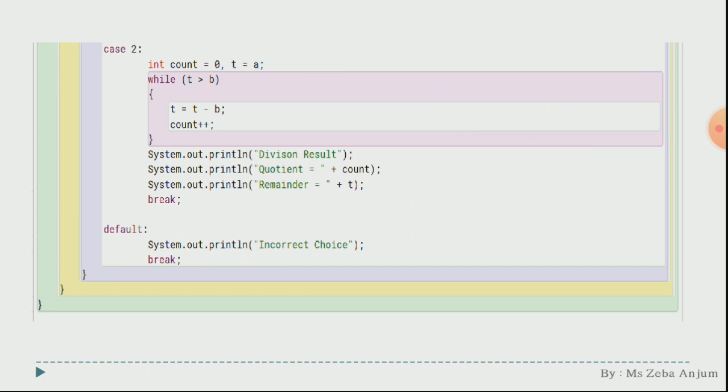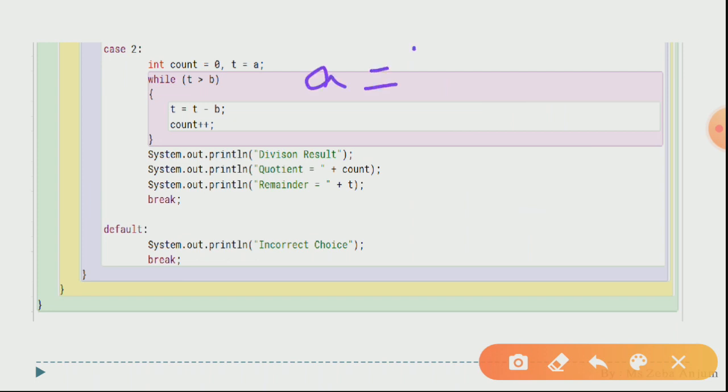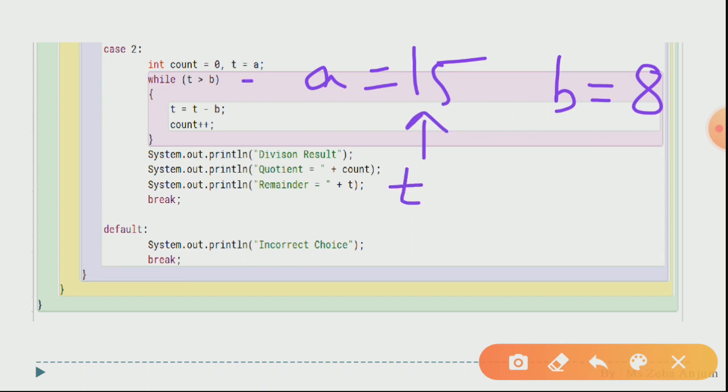Now let us try to take another example for executing this case too. Let us take a equals to 15 and let us take b equals to 8. Okay, now this 15 will also be stored in your t because we are having t equals to a. Count we are having as 0. Okay, now t greater than b. 15 is greater than 8. The condition is true. We are going to get t minus b.